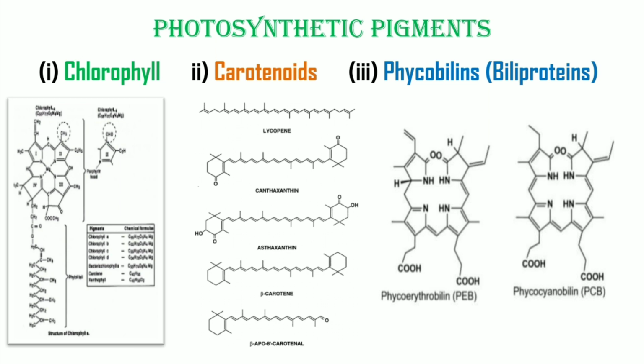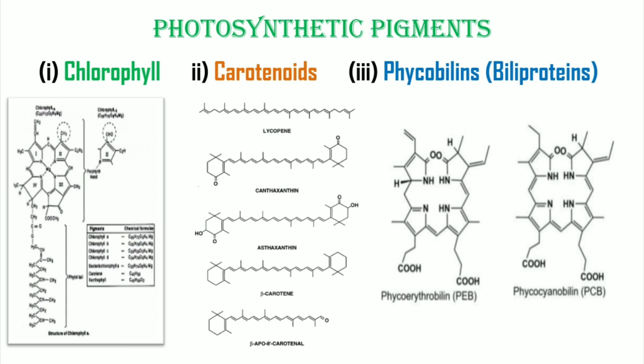Xanthophylls are yellow colored, oxygen containing carotenoids and are most abundant in nature. The ratio of xanthophyll to carotene in nature is 2:1 in young leaves. The most common xanthophyll in green plants is lutein, and it is responsible for the yellow color in autumn foliage. Both carotene and xanthophylls are soluble in organic solvents like chloroform, ethyl ether, carbon disulfide, etc.